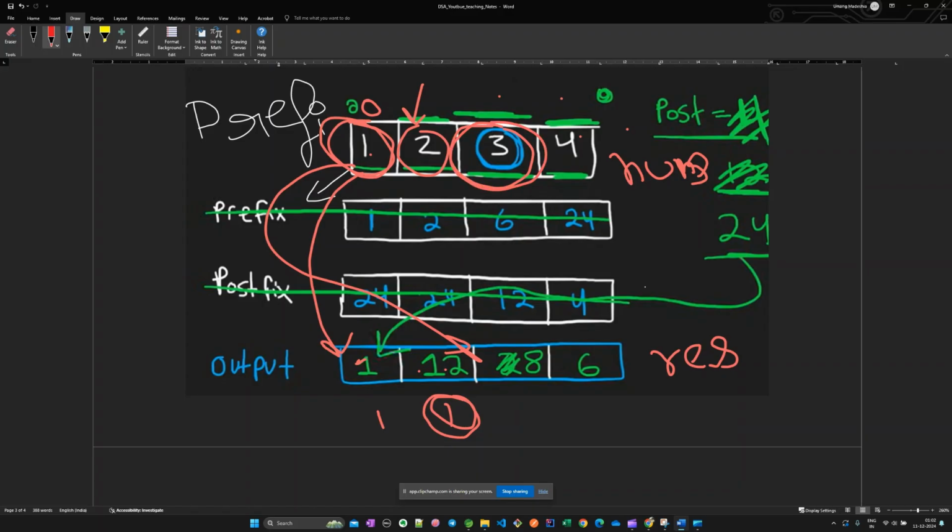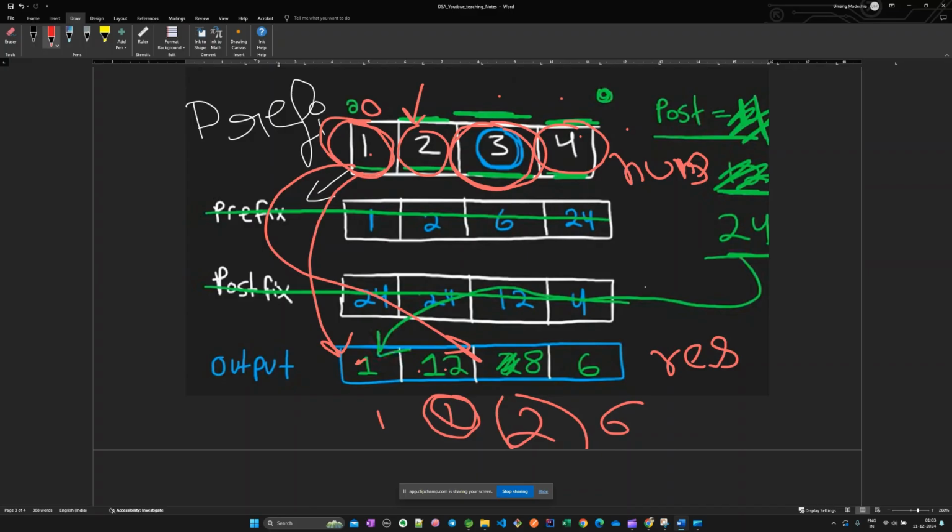So what would be 1 into 2, 2. For the fourth number, what would it be? nums of I minus 1 is 3, and the result of I minus 1 is 2. 3 times 2 is 6. 6 would be the prefix. Okay, now we are done with the prefix part. Now we will go for the postfix part.